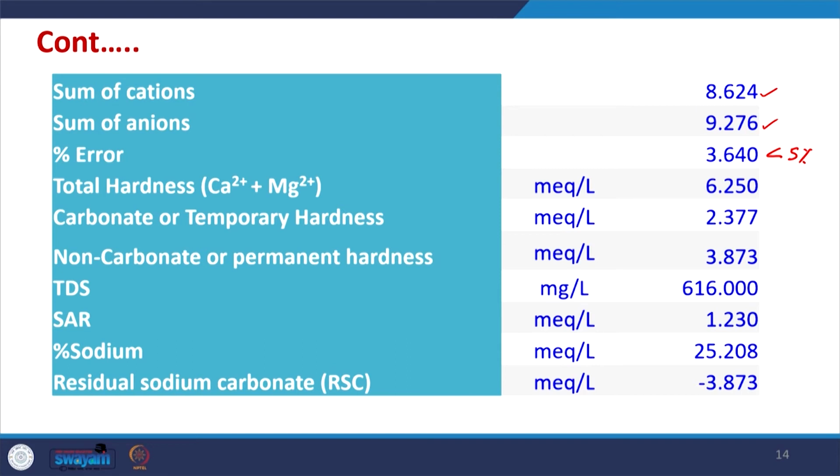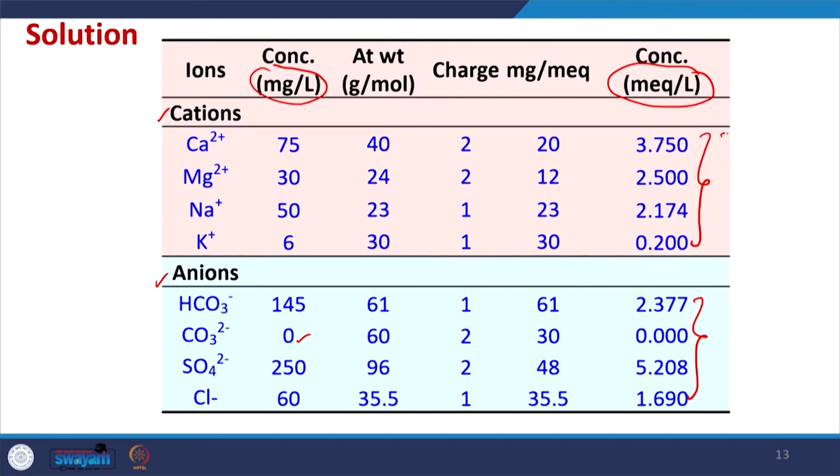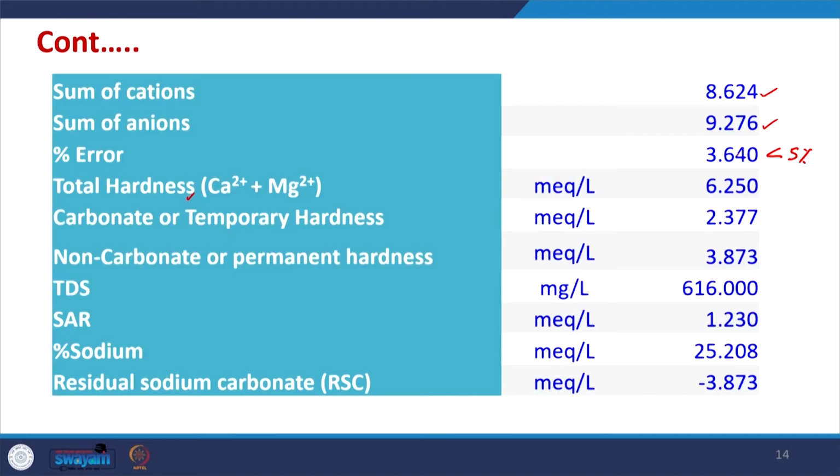Now, the total hardness is the sum of calcium and magnesium ions in milliequivalent per liter. We just add these two parameters, and that gives the total hardness, which is 6.250 milliequivalent per liter. Out of that, we can calculate the carbonate hardness, or temporary hardness, which is associated with carbonate.